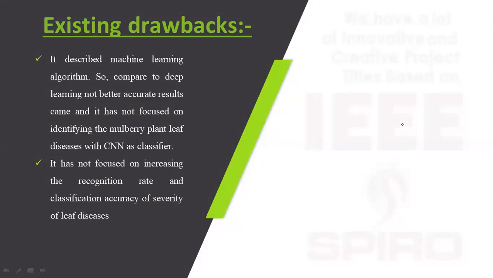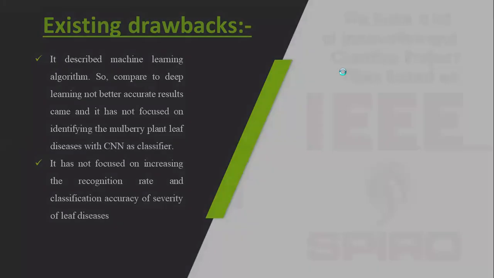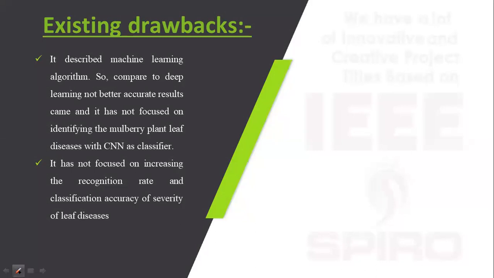Existing drawback: they are using machine learning approaches and they are not getting better, accurate results.